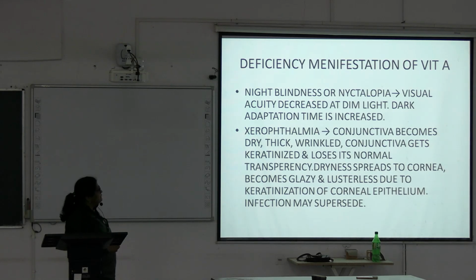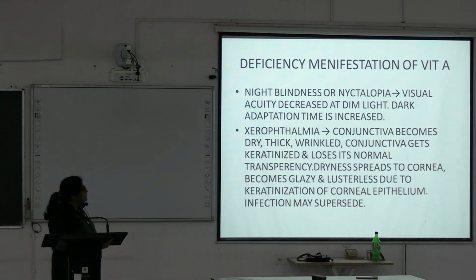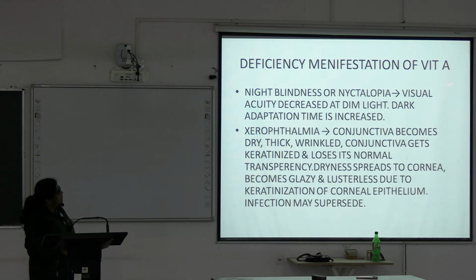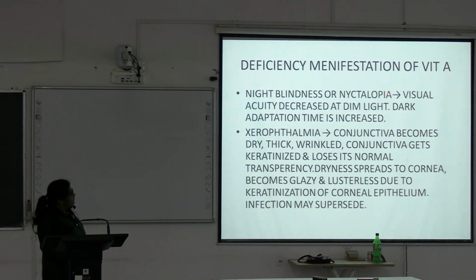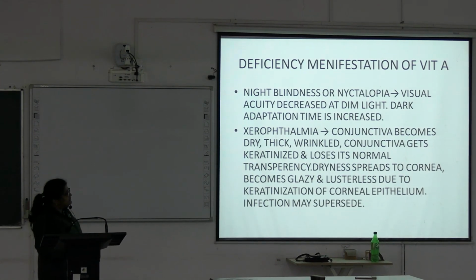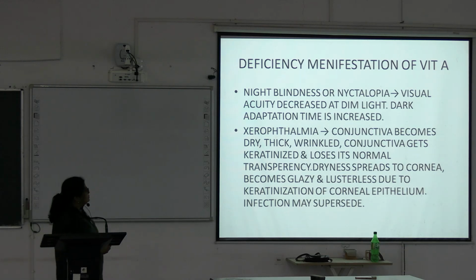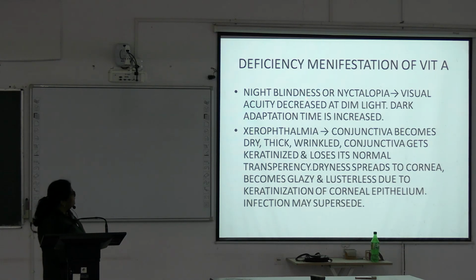Night blindness or nyctalopia. Visual acuity decreases in dim light due to decrease in the rhodopsin store. Rhodopsin cannot resynthesize due to deficiency of vitamin A or 11-cis retinal. So, there is increased dark adaptation time. So, night blindness or nyctalopia.